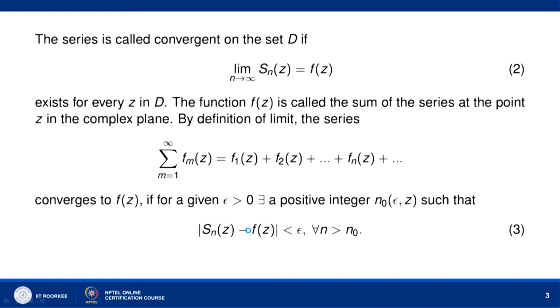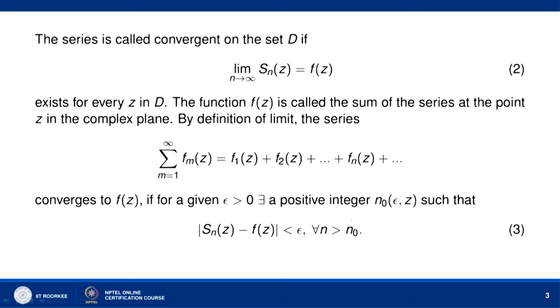The series is said to be convergent on the set D if limit n tends to infinity S_n(z) is equal to f(z) exists for every z in D. The function f(z) is then called the sum of the series at the point z in the complex plane. By definition of limit, the series sigma m equal to 1 to infinity f_m(z) equal to f_1(z) plus f_2(z) and so on converges to f(z) if for a given epsilon greater than 0 we can find a positive integer n naught depending on epsilon and z such that mod of S_n(z) minus f(z) is less than epsilon for all n greater than n naught.